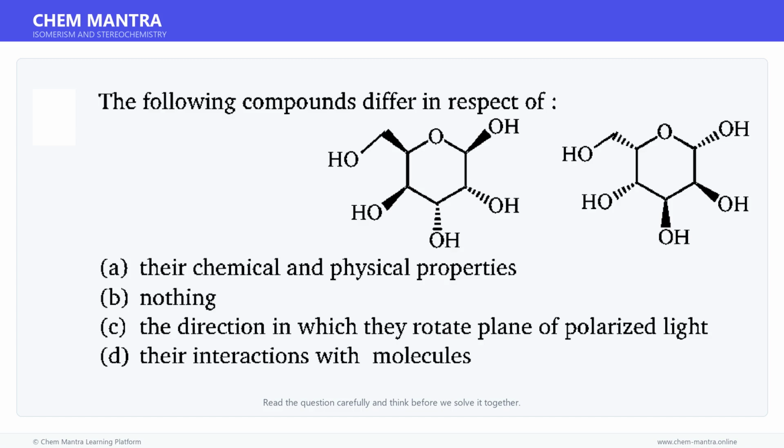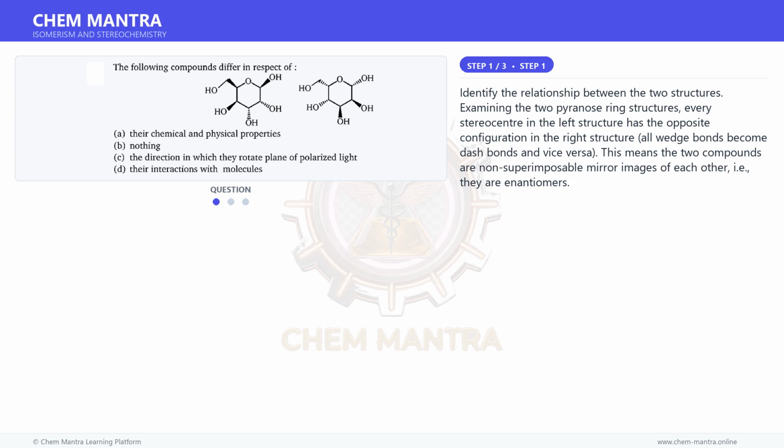Here is a question. Read it carefully and think about the answer. Let us solve it step by step. Let us begin solving this step by step. Identify the relationship between the two structures.